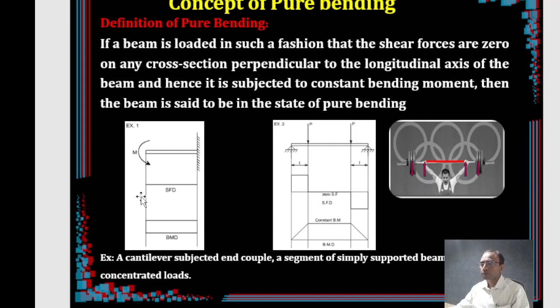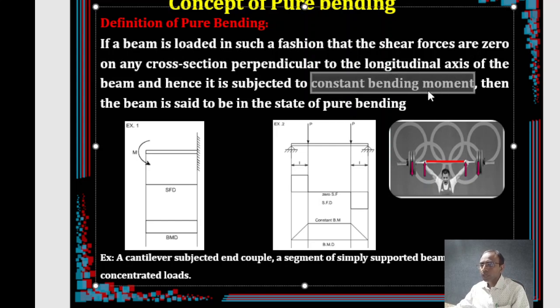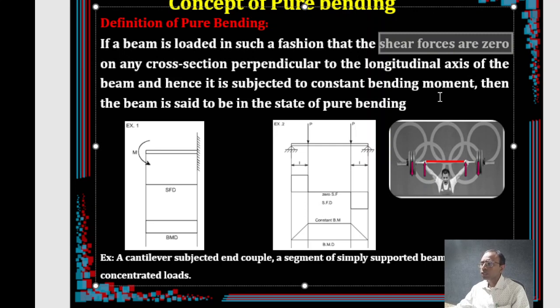So what we have specifically pointed out is there is a constant bending moment in a particular segment of the beam. Constant bending moment should occur and the shear force should be zero. There is no shear force. So shear force is zero at a particular cross section and bending moment is constant. Then we will say that that particular beam is in pure bending, right?